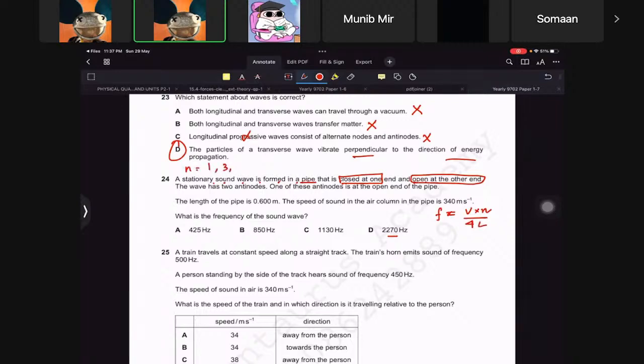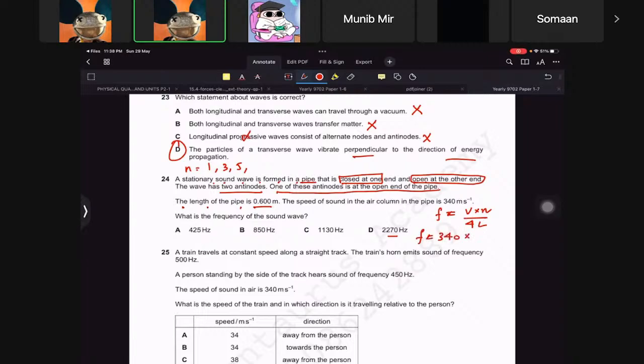Now, it says one of these antinodes is at the open end of the pipe. So the wave has two antinodes. The wavelength of the pipe is this. The speed of sound is this. What is the frequency of the sound wave? Is he kidding me? Okay, so length is given. We can find this. So the speed is 340.